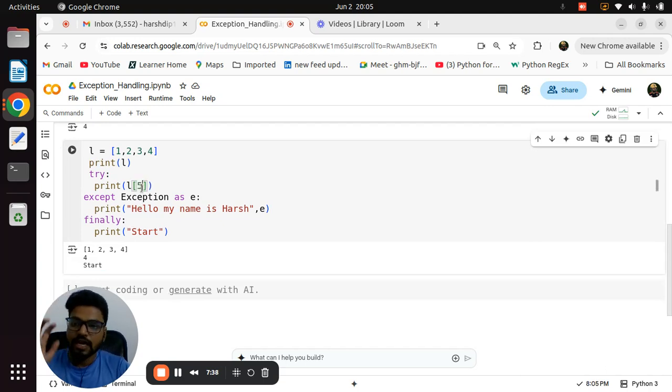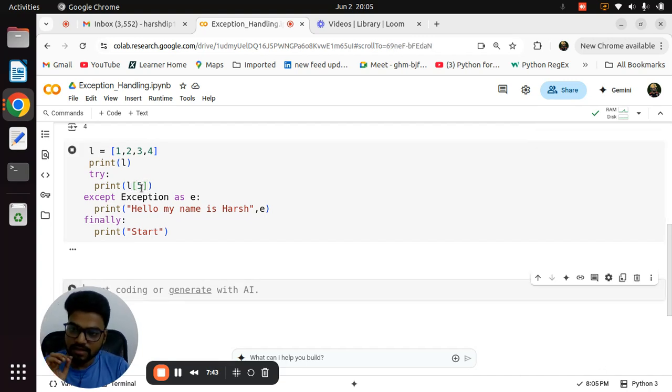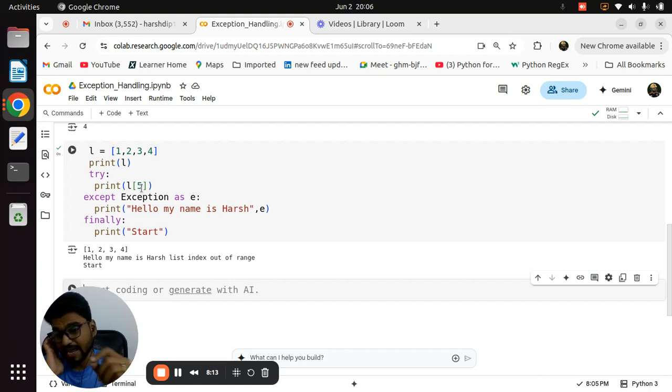Now L of 5 is not present. This is basically an index out of bound error. Now once again I am running that. See, the error is also coming, but the finally block is also printed. Got it? Simple thing, nothing rocket science. The finally block is always executed. It doesn't care about the try block or except block. Always remember the try block: whenever you see an error, simply put that line in the try block. Whenever the error is coming, then and only then the except block will be executed. And the finally block will always be executed. It doesn't wait for the try, except and all that.